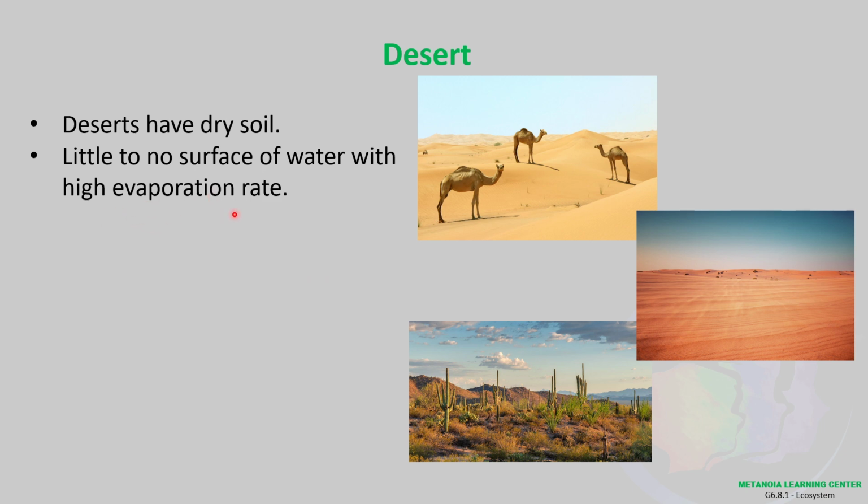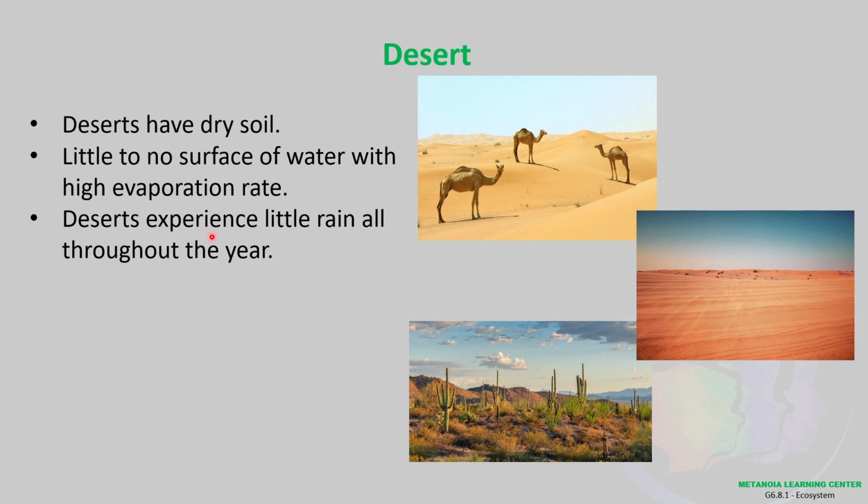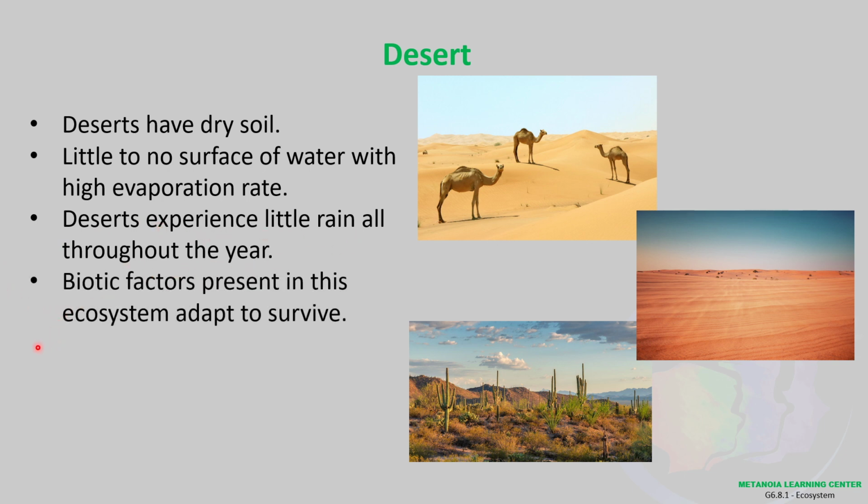Plus, the situation there is it's very dry and little to no surface of water. In other words, even rain is rare in the desert. Okay. Deserts experience little rain all throughout the year. Biotic factors present in this ecosystem adapt to survive. Because if humans, most likely, in this area, we would have a hard time. Especially those used to aircon and electric fan. In this kind of environment, you might suffocate because of the extreme heat and eventually die.